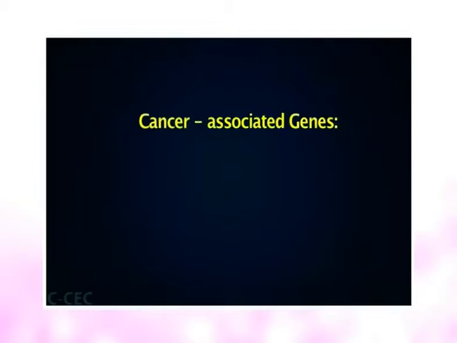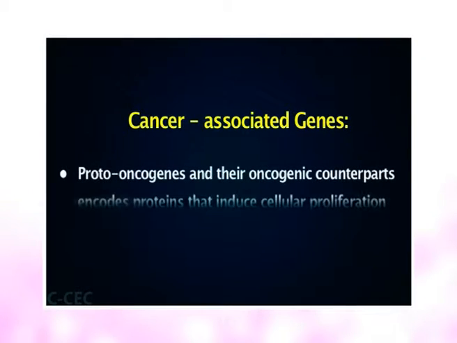Cancer-associated genes can be divided into three categories that reflect their different activities. One category of proto-oncogenes and their oncogenic counterparts encodes proteins that induce cellular proliferation.